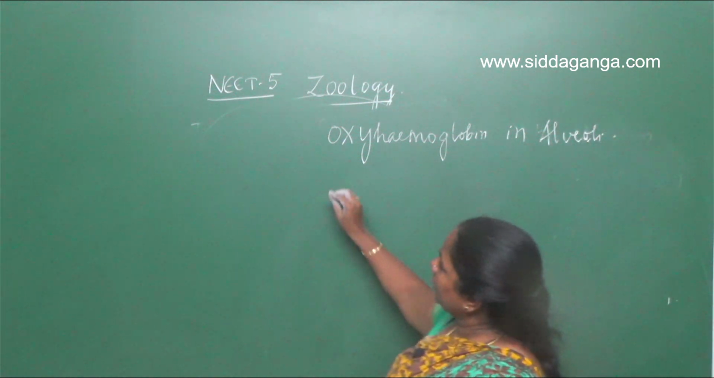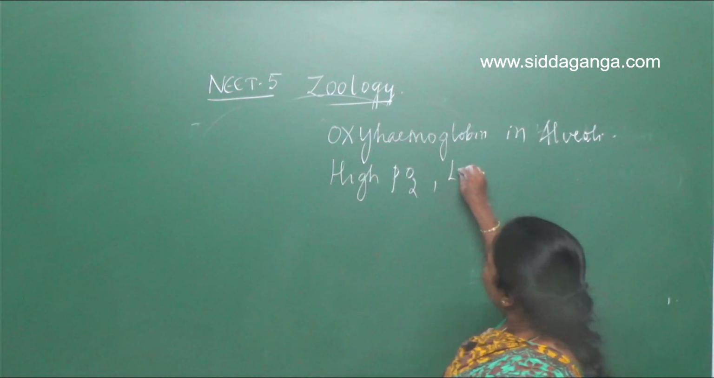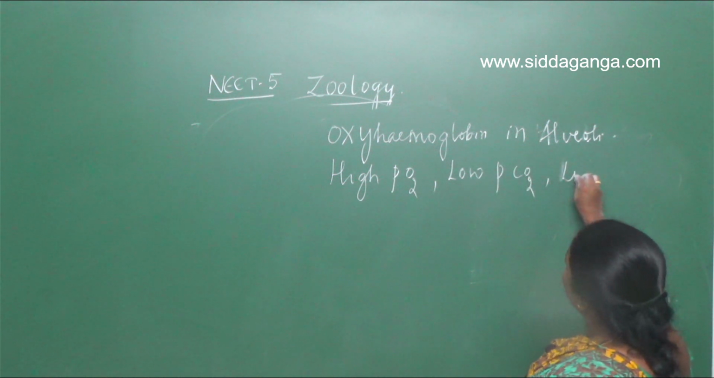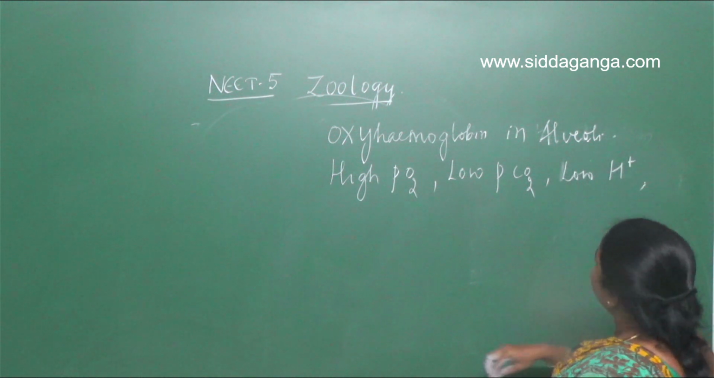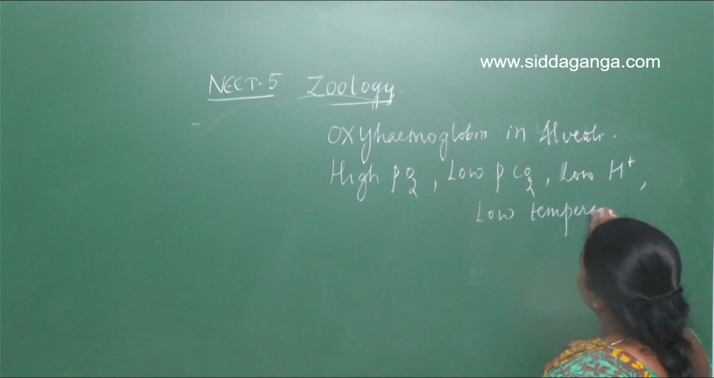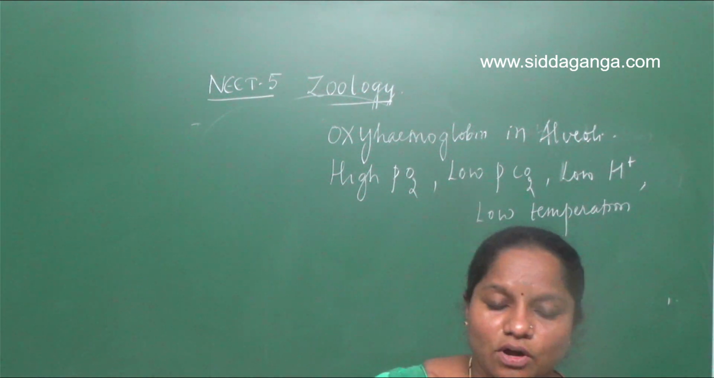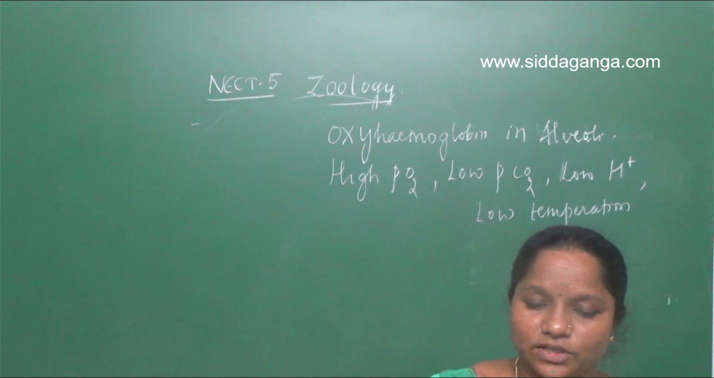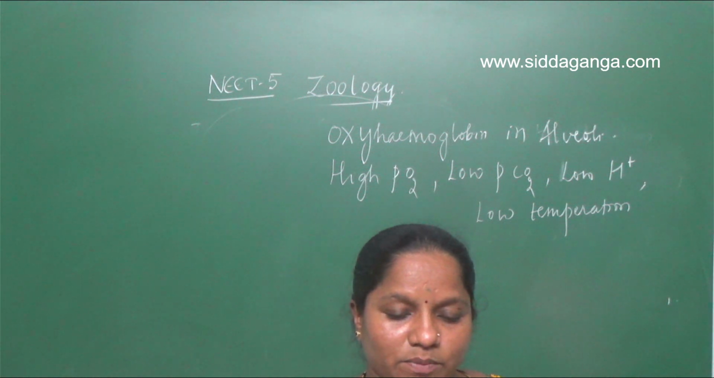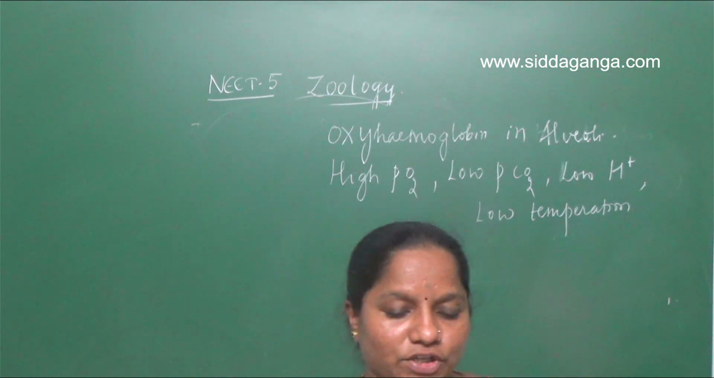The conditions are: high partial pressure of oxygen, low partial pressure of carbon dioxide, low concentration of H plus ions, and low temperature. These are the conditions for binding of oxygen with the hemoglobin, for the saturation of oxygen with hemoglobin at the alveoli. So the answer will be the second one. High partial pressure of oxygen, low partial pressure of carbon dioxide, less H plus ion concentration, and low temperature. Okay.